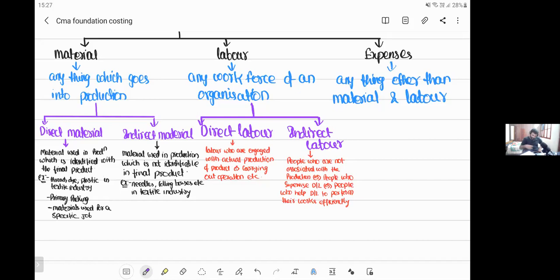Next, we have two types of expenses: direct expenses and indirect expenses.